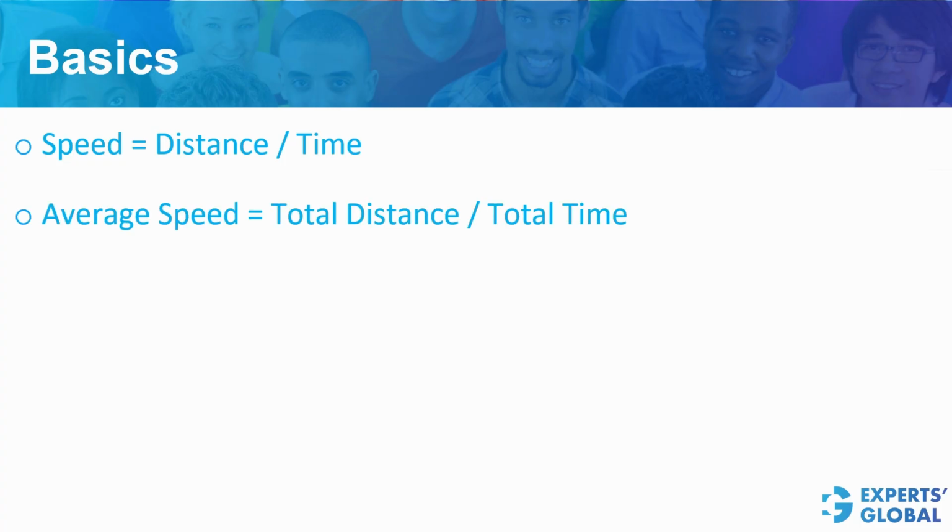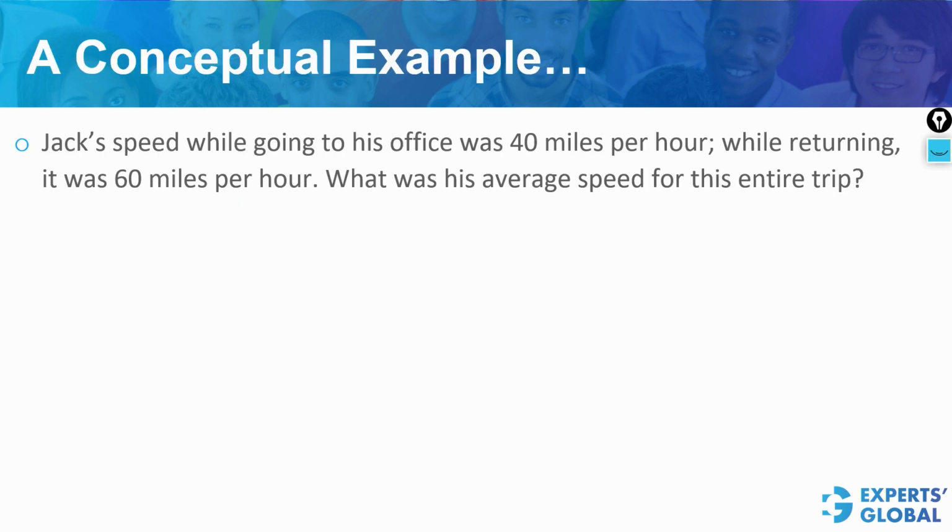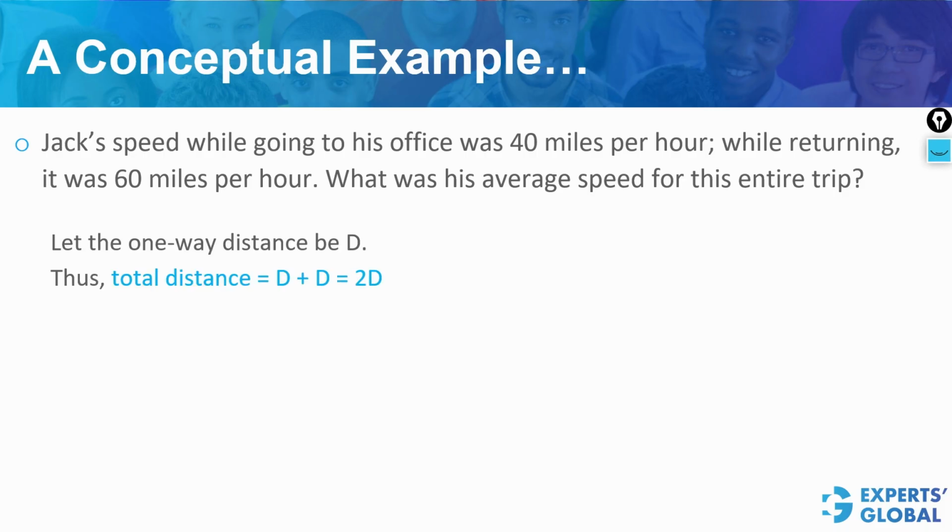Basics. Speed is distance divided by time. Average speed is total distance divided by total time. Let us now take the question from the first slide. Let the one-way distance be d. Therefore, the total distance covered would be 2d.